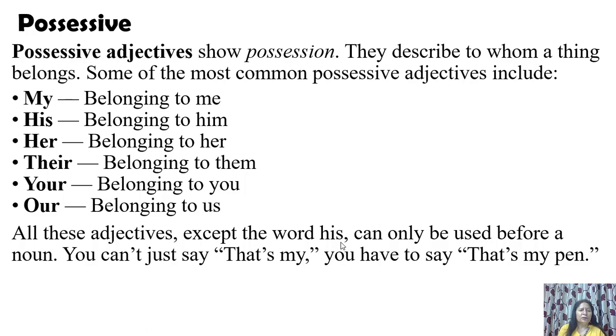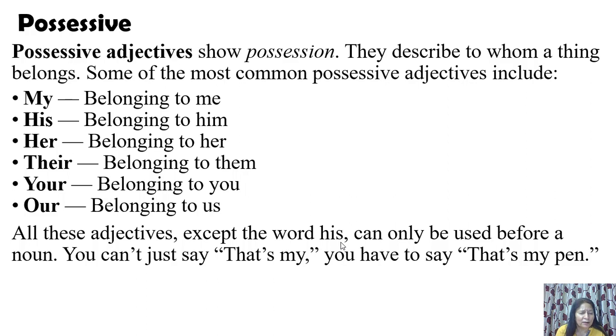Like you can say this bicycle is his, so that his can be used without a noun. But you can't say this is my. What is my? This bicycle is mine, or this is my bicycle. This is her bag, or this bag is hers. This is their house, or this house is theirs.